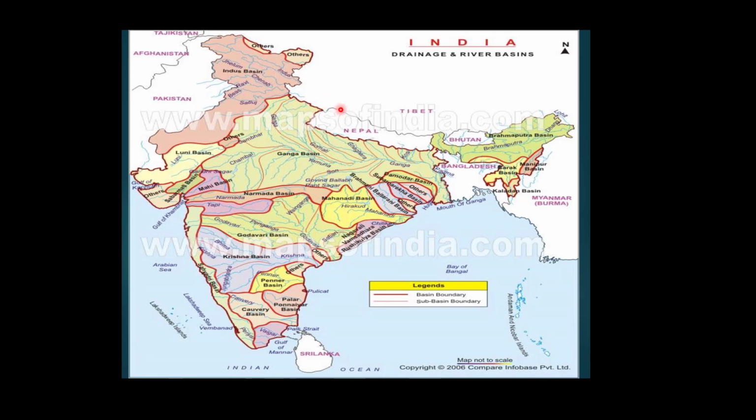It is very close and it is flowing parallel to the Himalayan mountain system. Then it takes a U shape and enters India. These rivers receive water from rain as well as from snow melting